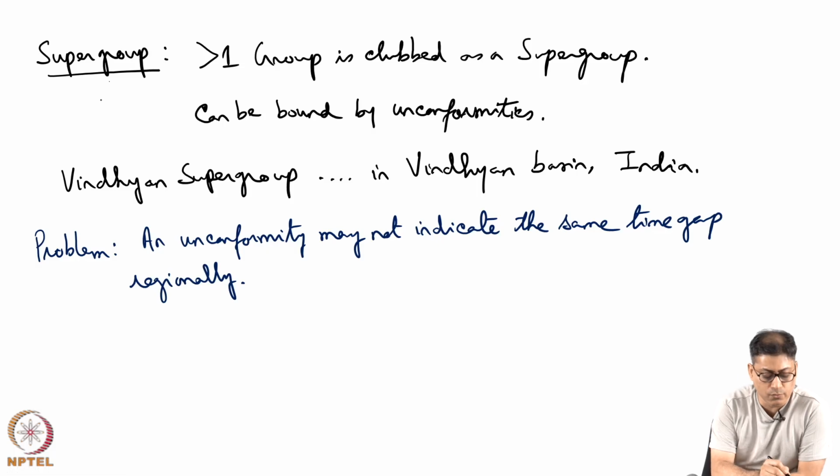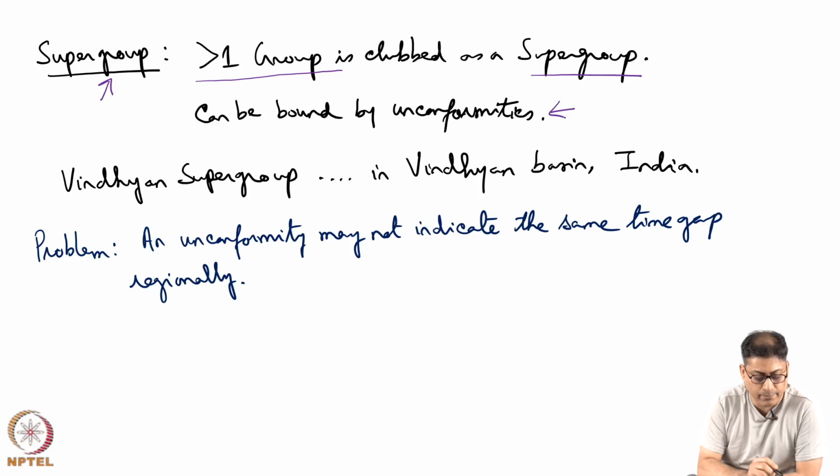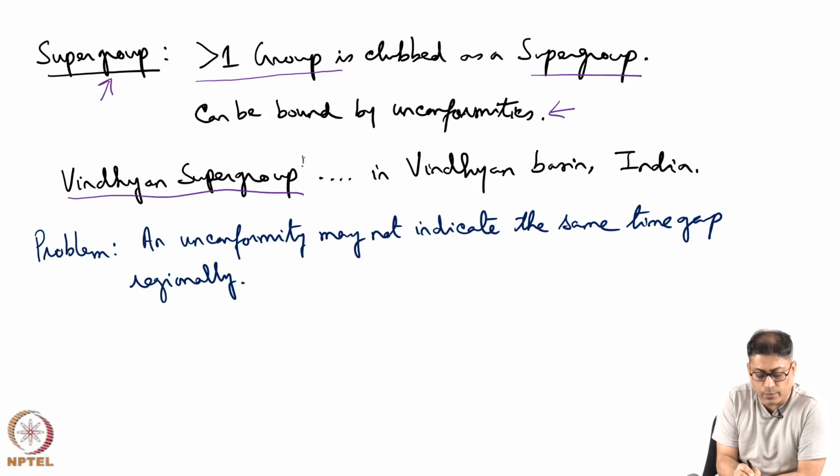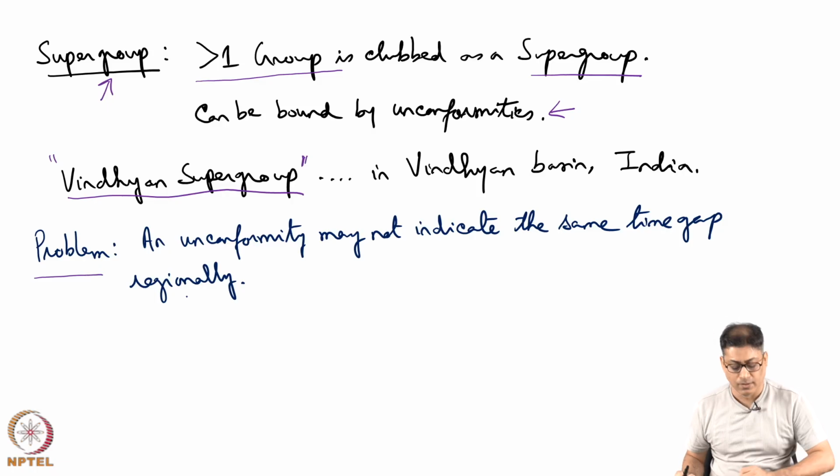Now, let us look into supergroup. What is it? More than one group is clubbed as a supergroup, and it can be bound by unconformities. For example, I have already referred to Vindhyan supergroup as an Indian example. Now, note that this is important, an unconformity may not indicate the same time gap regionally.